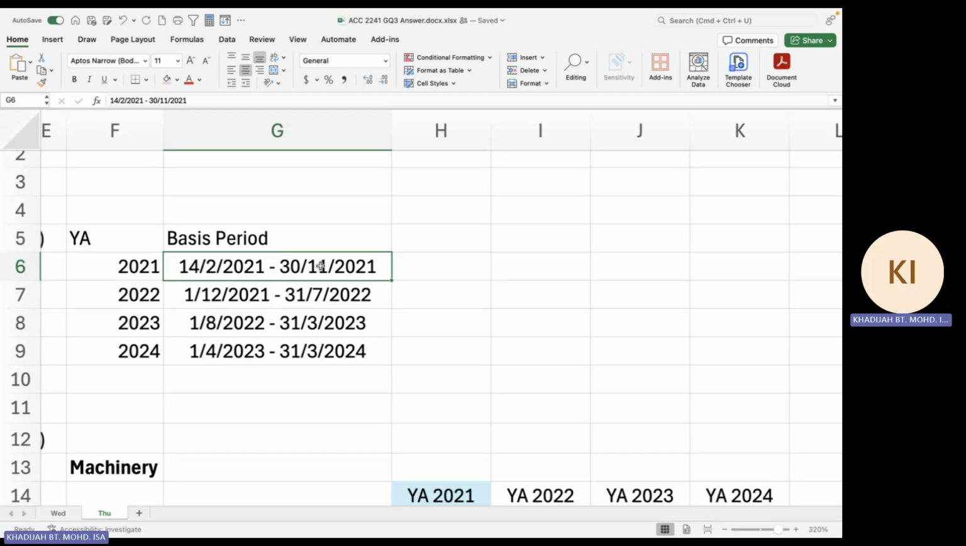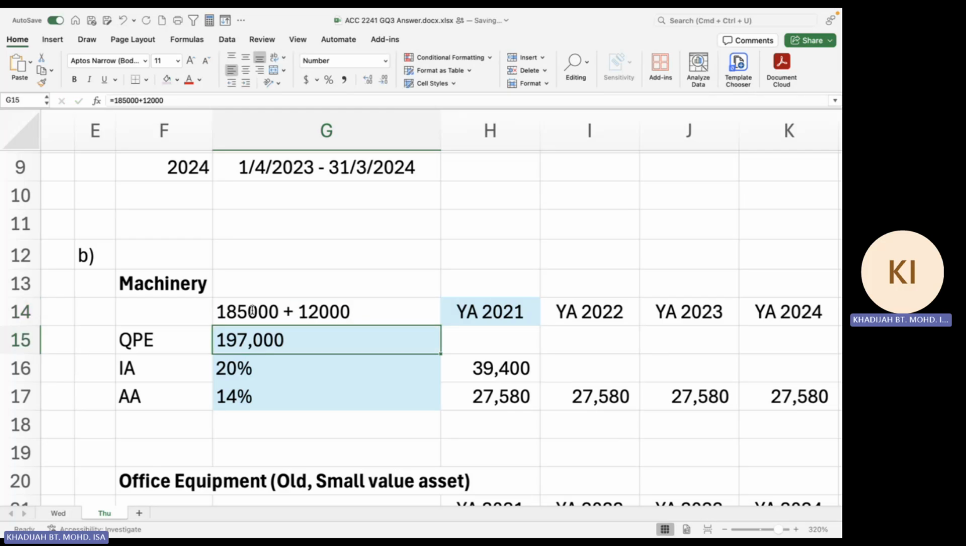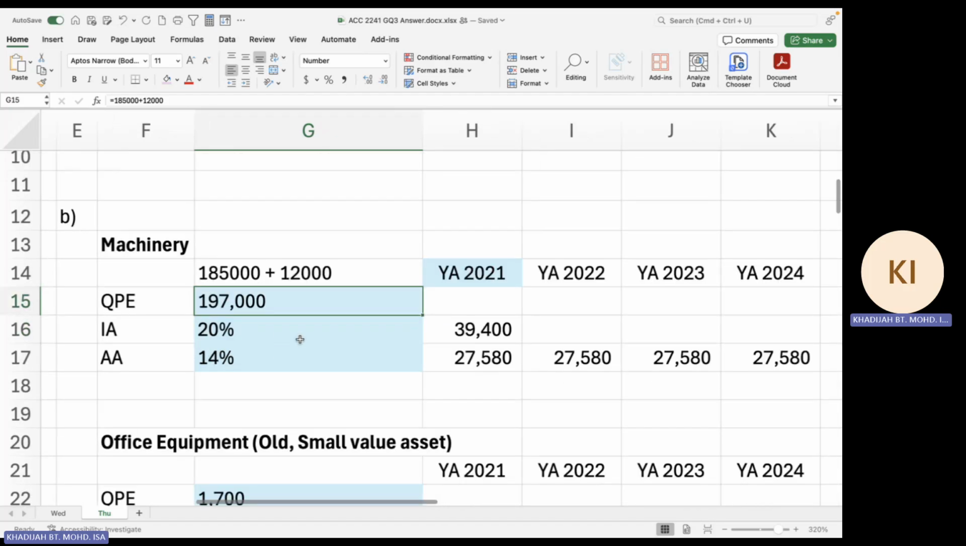Okay, all right. For the first asset, the machine I mentioned just now, the cost of the machine is 185,000. But you add the 12,000 loss on disposal, so your QE is 197,000. And the rate for the machine here is 20% and 40%. It was acquired in YA 2021, so that's why you start in YA 2021.